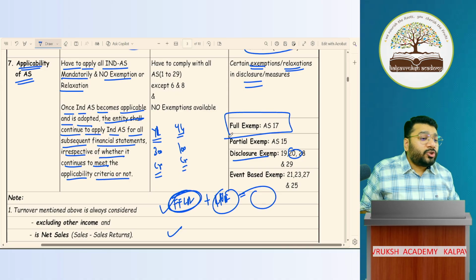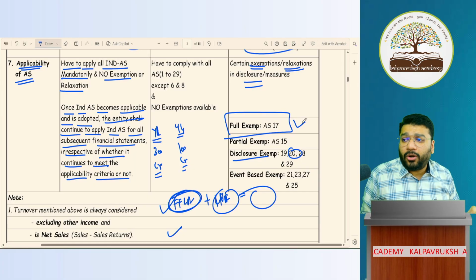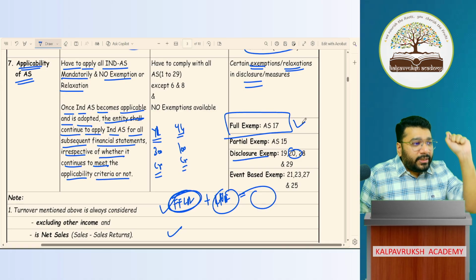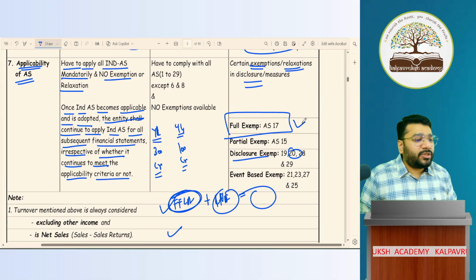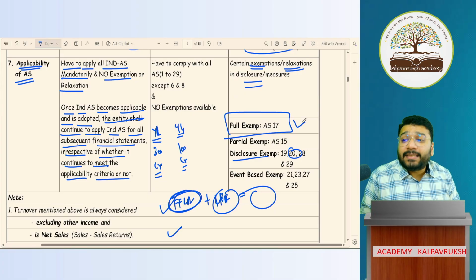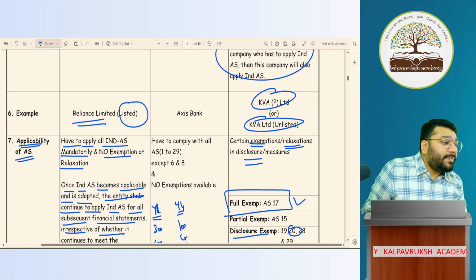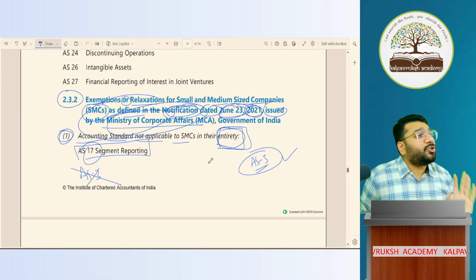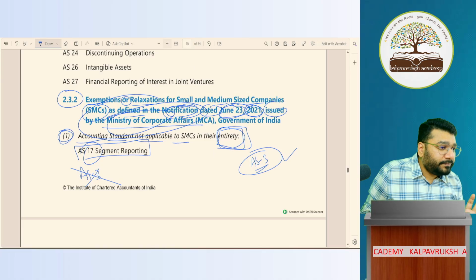Okay, not okay? In this point, there is one sub point which is coming from Accounting Standard 3. This I didn't want to go into, but I thought I'll put a seed in your mind and leave it. Okay, not okay? So from the examination point of view, if they ask you whether AS3 is fully exempted or not, what will you say? As per the MCA notification, AS3 is not excluded. AS3 has to be covered fully. Got it? Not got it? Okay.